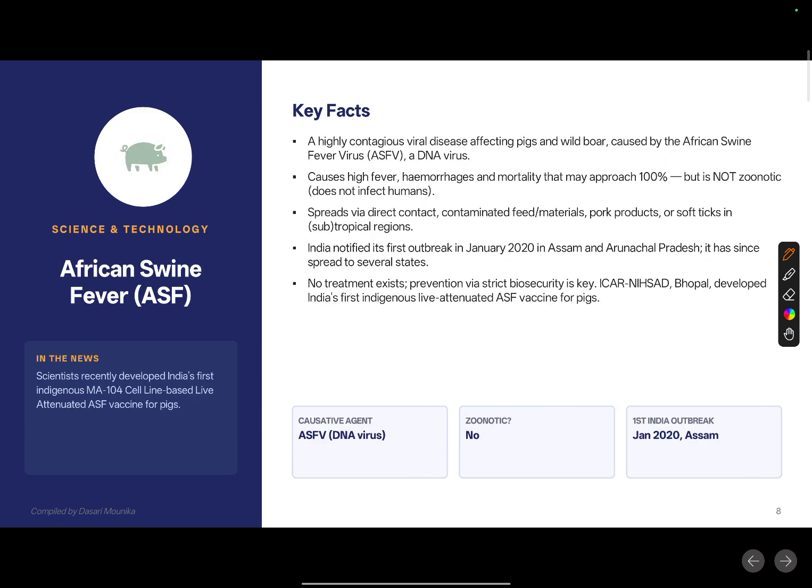Next, moving forward, so we have African swine flu, which is quite important for us to discuss. So imagine one farmer rearing some hundreds of pigs. His only income is rearing pigs and taking care of them, and it runs his family and it is also supporting the economy of our country. But one fine day if he finds out that the entire herd, the entire pig unit, whichever is there with him, has expired because of a virus called African swine fever.